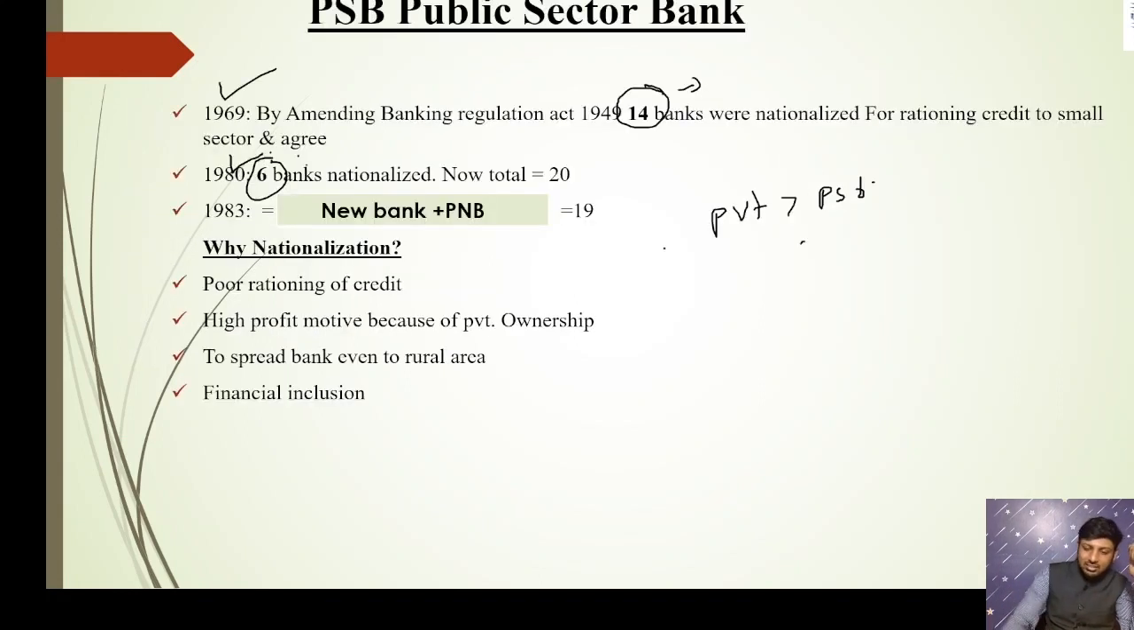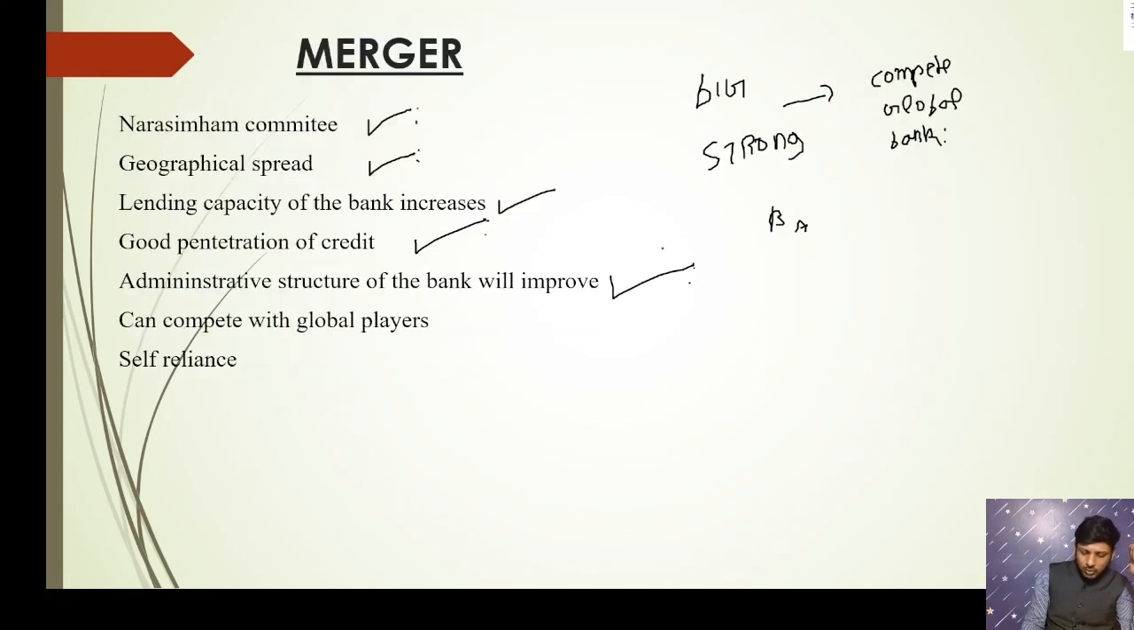Because, in this case, suppose one bank has a lot of credit but does not have a proper administrator to administer it, and another big bank has a good administrator. After the merger, both administrators will combine, and their best practices will pass to this bank also. This bank's administrative negligence will be corrected, and it can compete with the global players because it is becoming big and strong and becoming self-reliant.